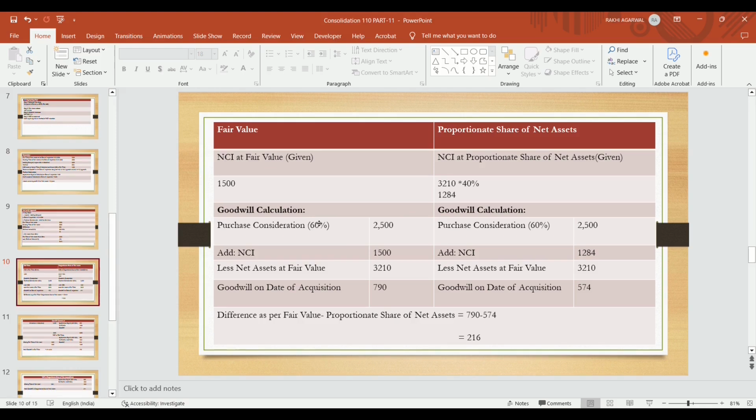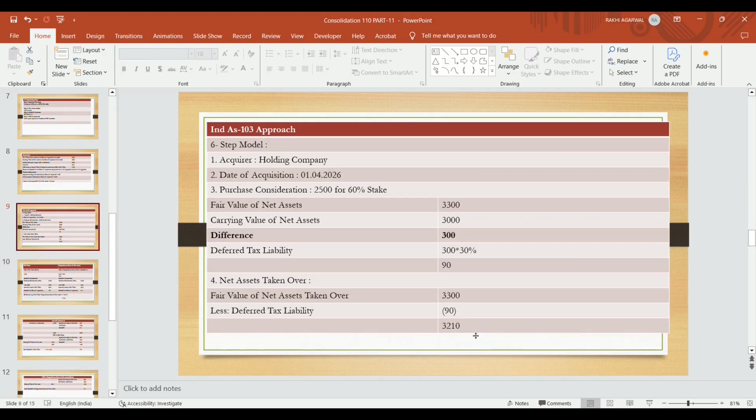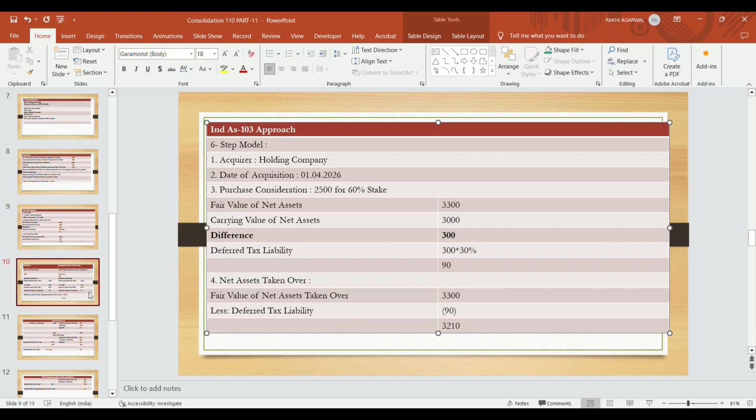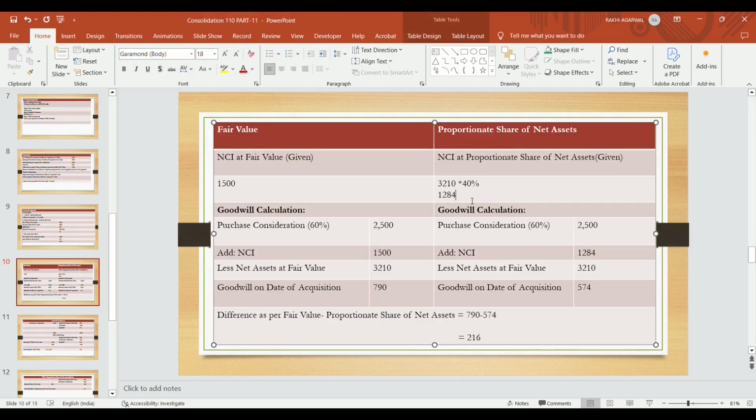But if we follow the proportionate share of net assets, that is NCI at proportionate share of net assets, it becomes 40% stake held by NCI, so the net assets are 3,210. 40% of 3,210 becomes 1,284. So how is goodwill calculated? Purchase consideration for 60% is 2,500. NCI becomes 1,284 by using proportionate share. Net assets at fair value 3,210 lakh. So goodwill becomes 574, which is the goodwill on the date of acquisition.